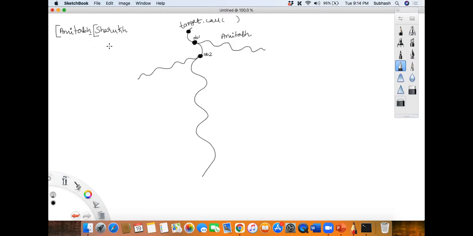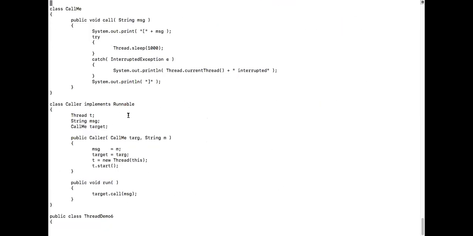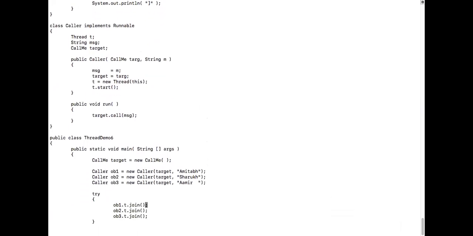After printing Shahrukh, what happened? He will go to sleep. Shahrukh will go to sleep, isn't it? Then what happens? Again the control will come to the main thread. So after control coming to the main thread, what will happen? We create OB3. He'll create OB3.